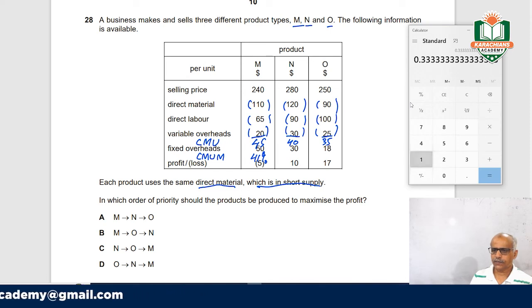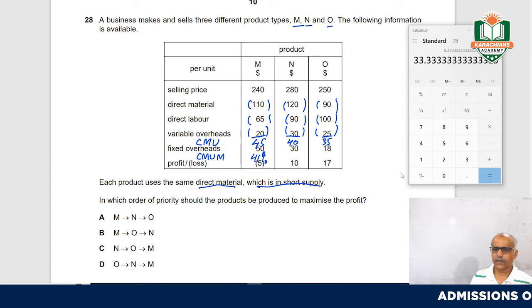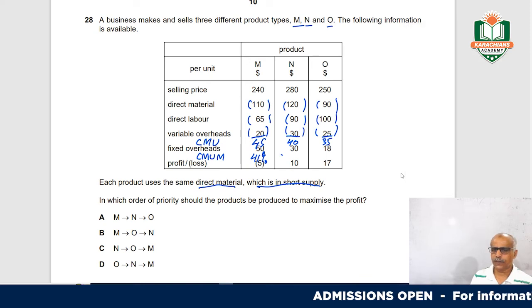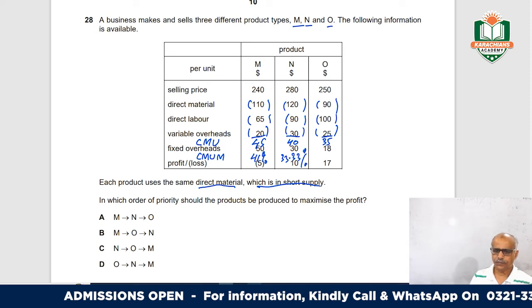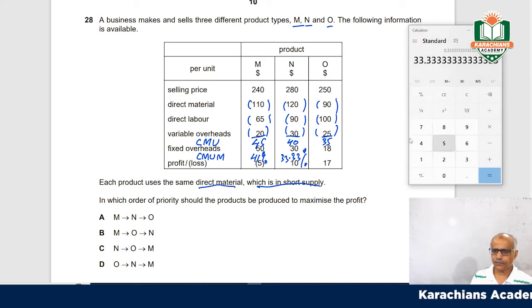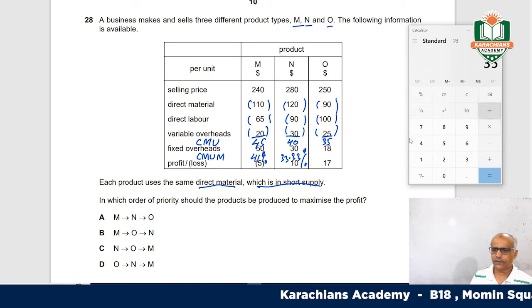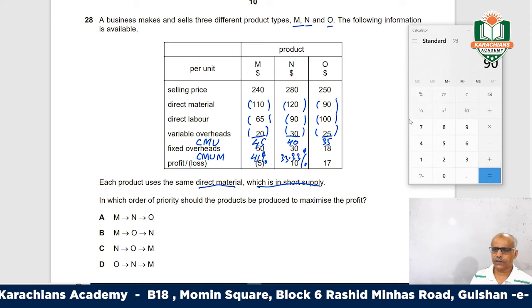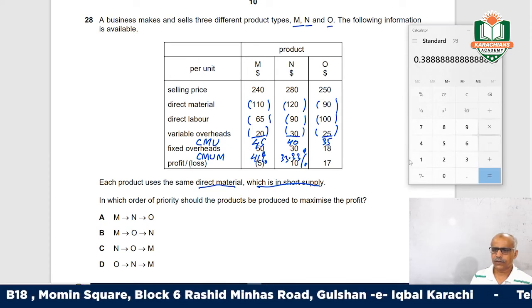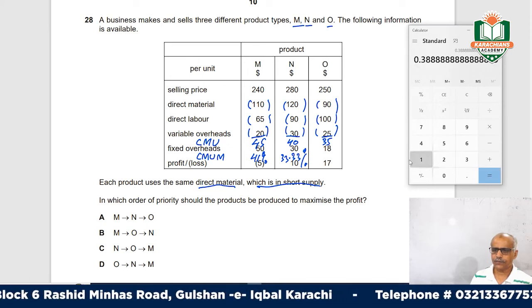Your margin per unit of material is 33.33%. Then again, 35 is your contribution, and the material cost is this much, so this is 38.89%.